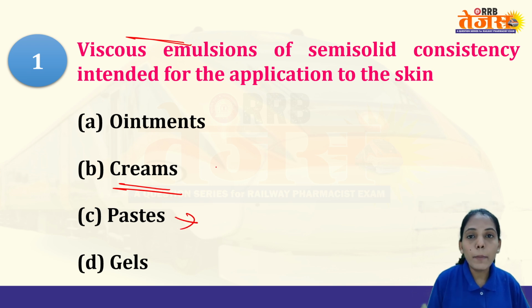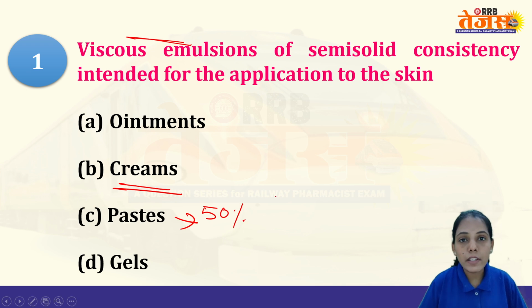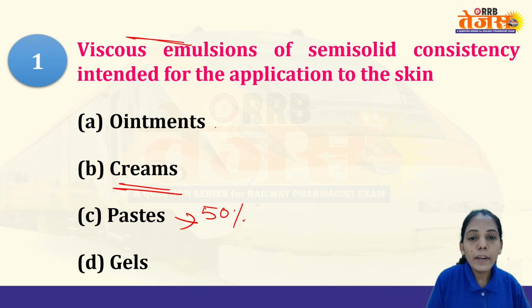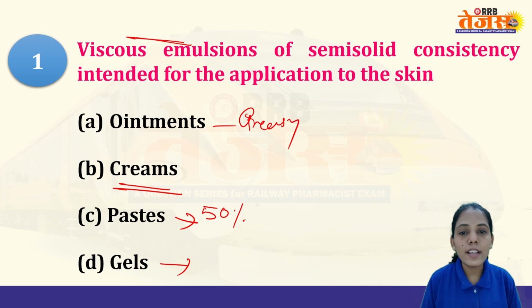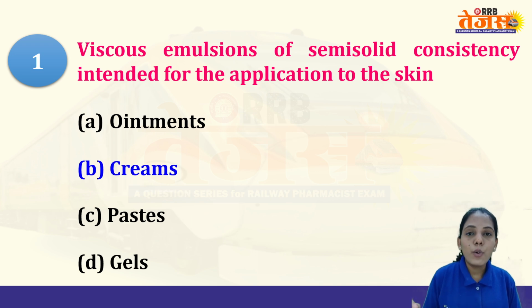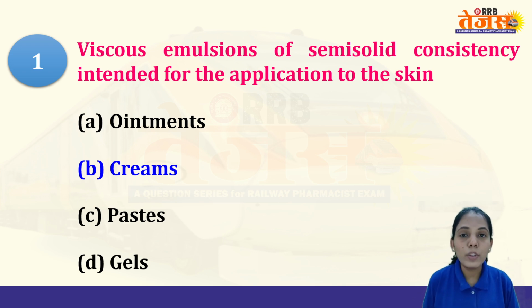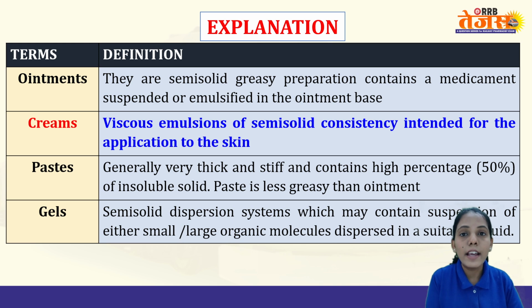Paste, if we talk about the paste, contains the highest amount of insoluble particles, almost like 50%. So they may ask you which of the following is having the highest percentage of insoluble solid. Ointments are greasy in nature, and gels are transparent in nature. So these are some of the characteristics. So in the case of viscous emulsion, option B is the right answer, that is creams. So they are the viscous emulsion that is intended to be applied onto the skin.